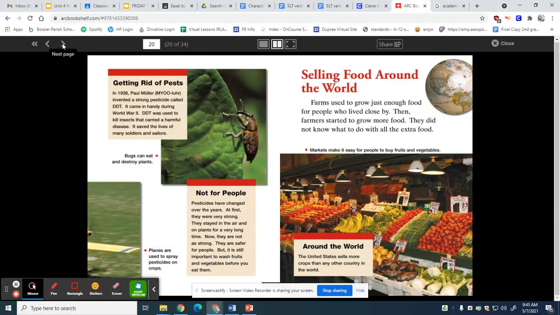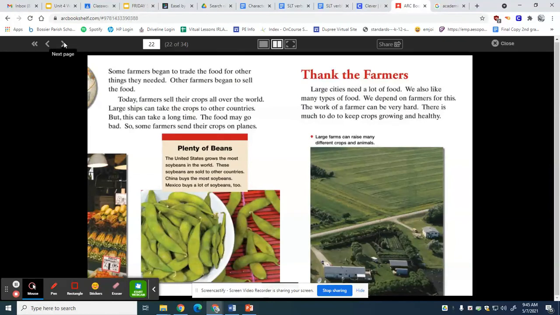Selling food around the world. Farmers used to grow just enough food for people who lived close by. Then farmers started to grow more food. They did not know what to do with all the extra food. Some farmers began to trade the food for other things they needed. Other farmers began to sell the food. Today, farmers sell their crops all over the world. Large ships can take their crops to other countries, but this can take a long time. The food may go bad, so some farmers send their crops on planes.